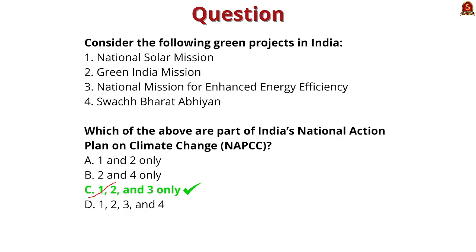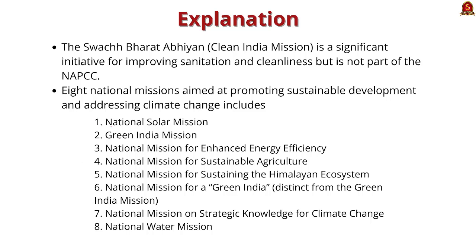Let's have a look at the National Action Plan on Climate Change. It consists of 8 missions individually. The first one is National Solar Mission, the second is Green India Mission, then the National Mission for Enhanced Energy Efficiency, the fourth one is National Mission for Sustainable Agriculture, the fifth one is National Mission for Sustaining the Himalayan Ecosystem, sixthly the National Mission for Green India, seventhly National Mission for Strategic Knowledge for Climate Change, and the last one is National Mission for Water. From this, you might have understood that Swachh Bharat is not a part of this mission. So with this, let's move on to the next question.